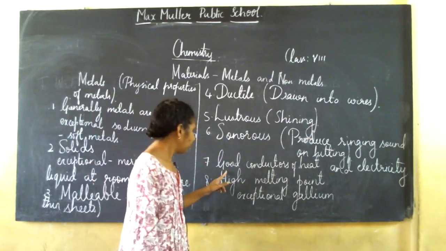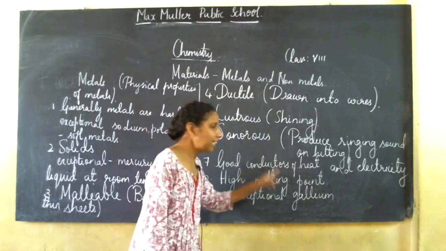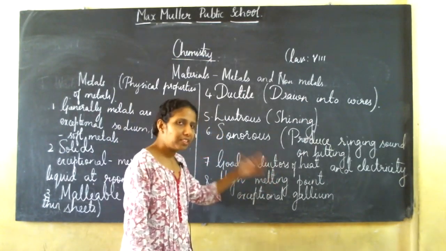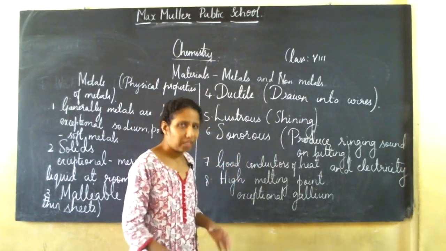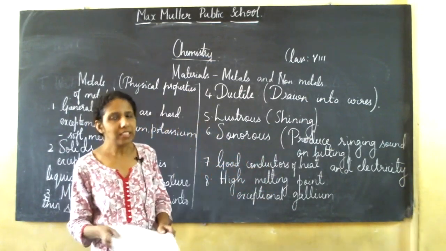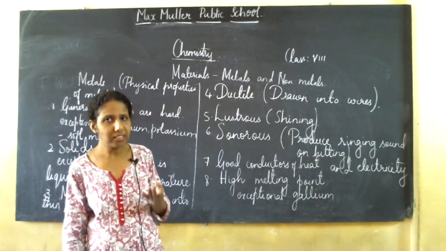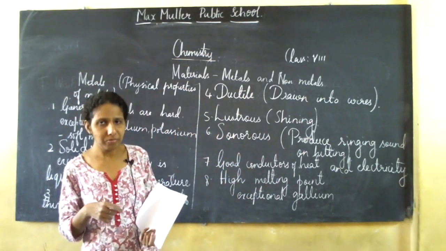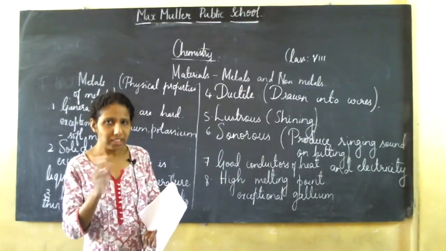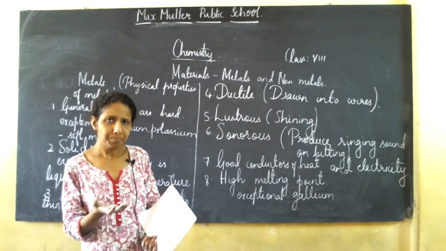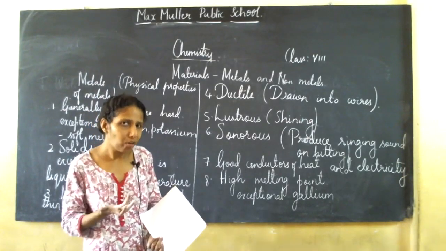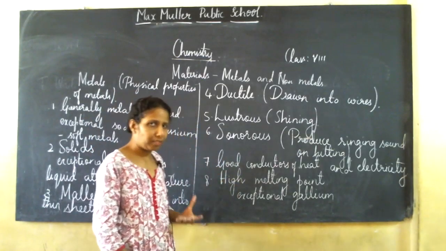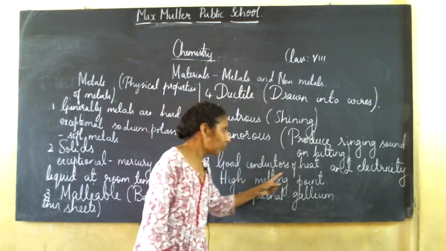Next, the metals are good conductors of both heat and electricity. Metals are good conductors of heat. That means they allow heat to pass through them. For example, we cook food in copper, aluminium or stainless steel utensils, isn't it? After we cook the food, if you touch the utensils, you can see they are hot. Why are they hot? Because they allow heat to pass through them, isn't it? That is, they are good conductors of heat.